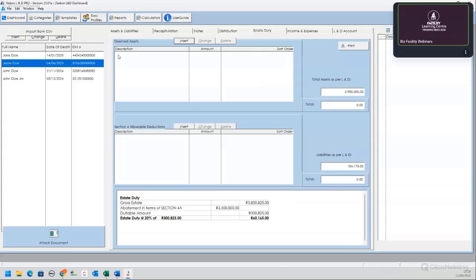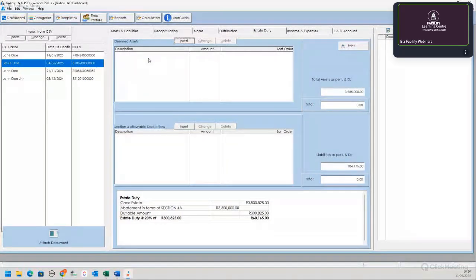And here are your deemed assets and your section 4 allowable deductions that you must enter here. You can see this amount pulls through from your assets, and this is your liabilities. And the blocks that are showing null value at the moment are what we are going to capture now.